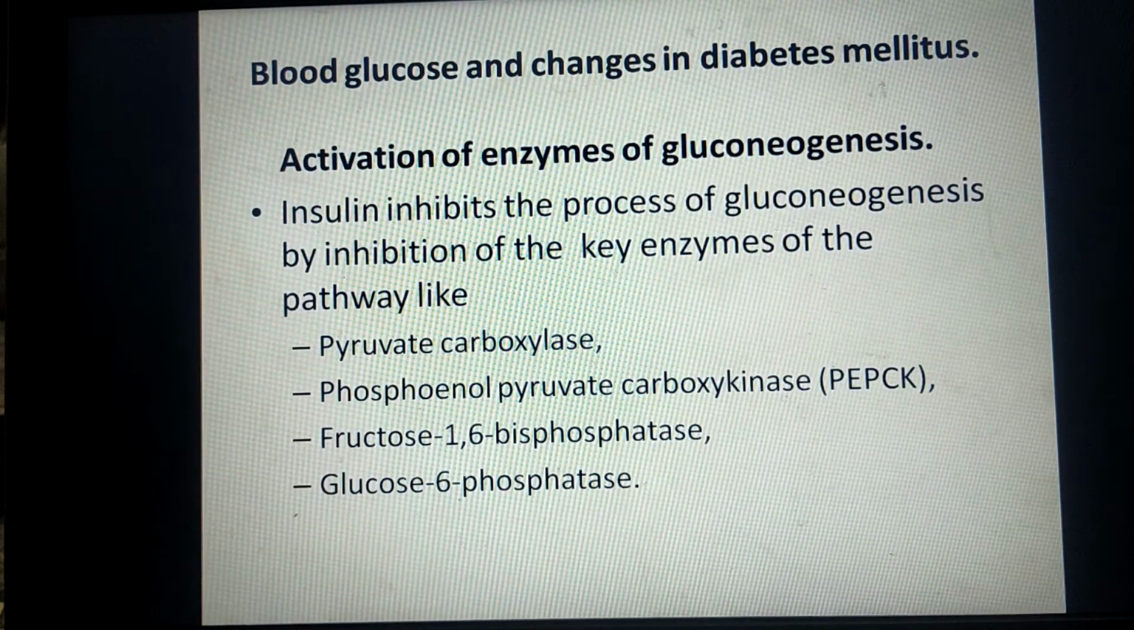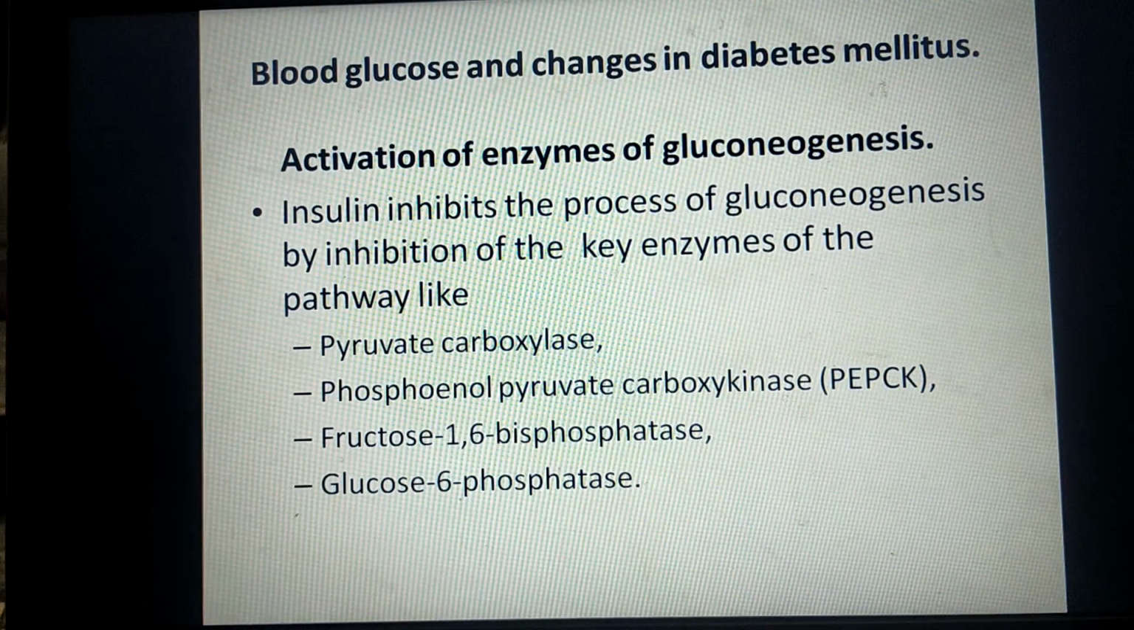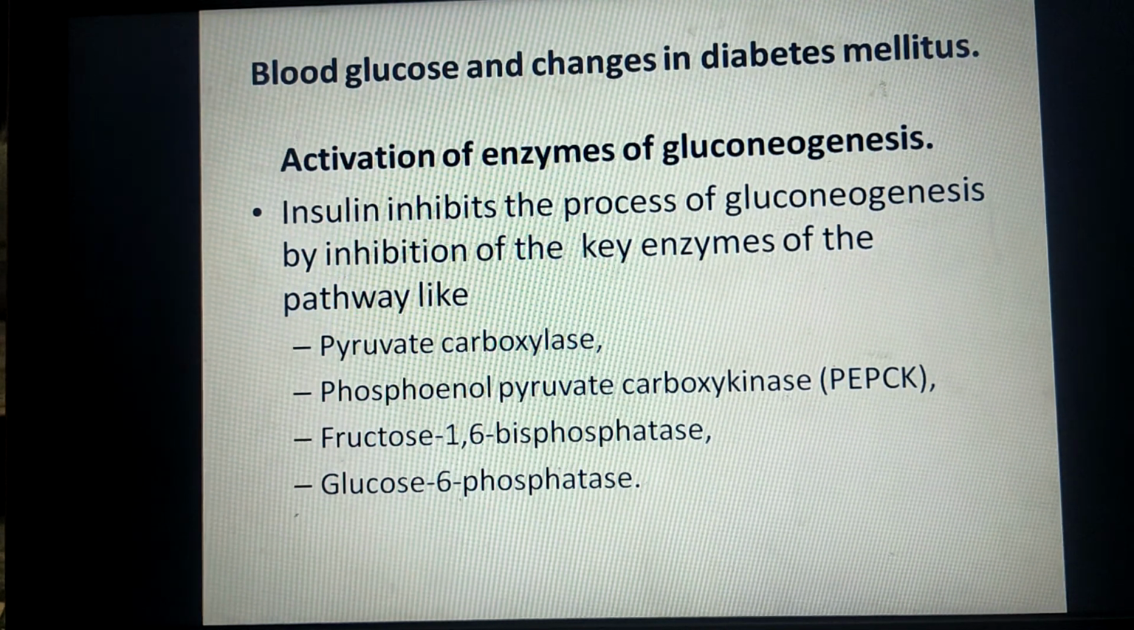The next change that occurs in diabetes mellitus is activation of enzymes of gluconeogenesis. As we have studied, glucose inhibits the enzymes of gluconeogenesis and hormones of fasting state stimulate the enzymes of gluconeogenesis. So these enzymes, pyruvate carboxylase, phosphoenol pyruvate carboxykinase, fructose 1,6 bisphosphatase and glucose 6-phosphatase get stimulated, and more glucose is formed from non-carbohydrate compounds in diabetes mellitus and added to the blood.